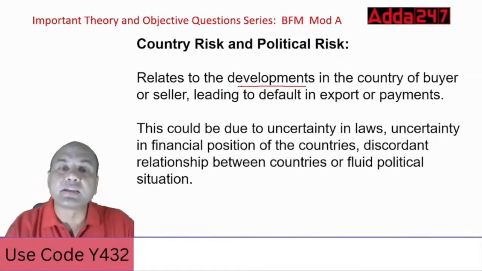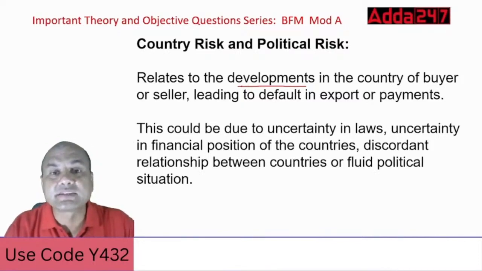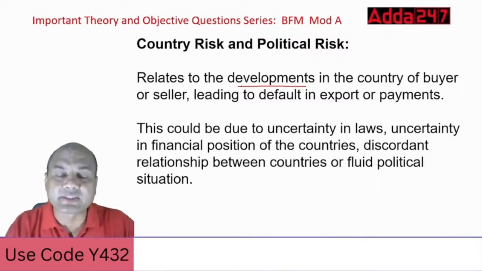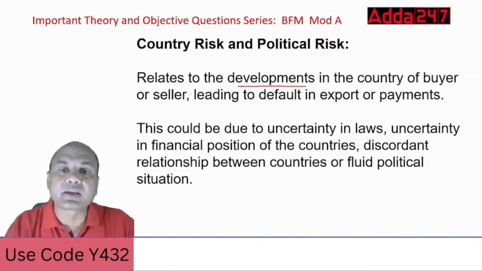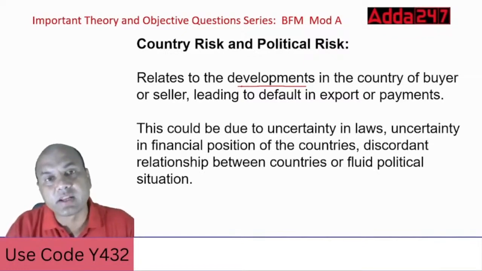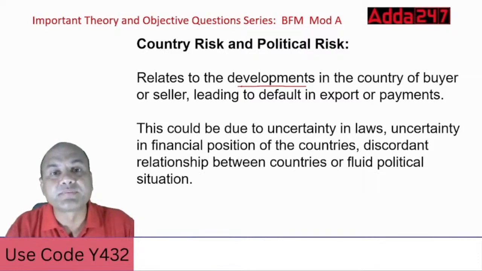Some other countries have also done the same. China is generally not a good friend of India, so it always tries to put some taxes on Indian goods. So these are all political risks. There are also friendly countries, like UAE for India.